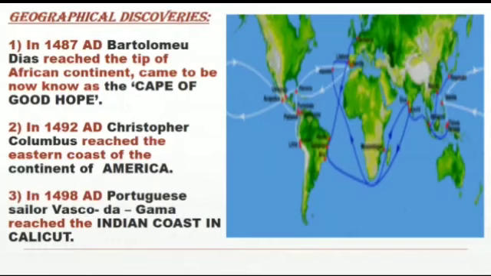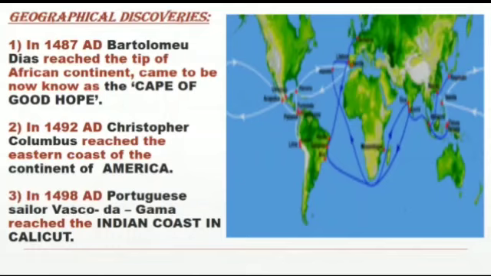So he reached the African continent, and when he landed there he came to know that this is not India but Africa, and it was named the Cape of Good Hope because he landed on that continent with a good intention, with a good vision. So he named that place the Cape of Good Hope.